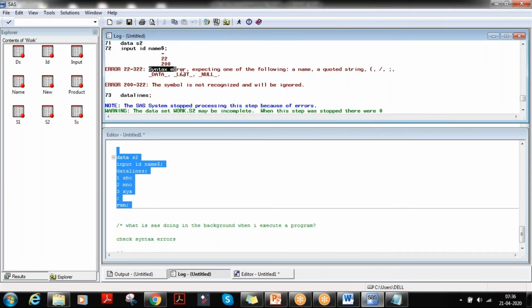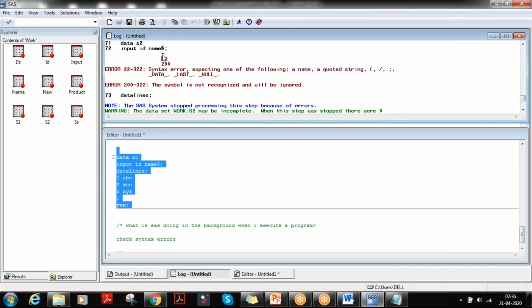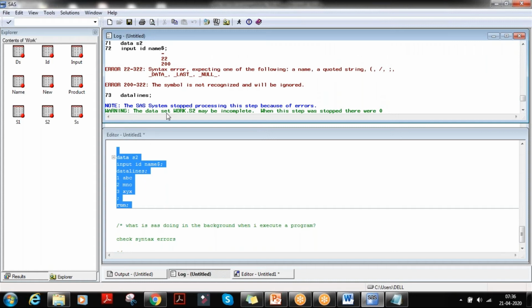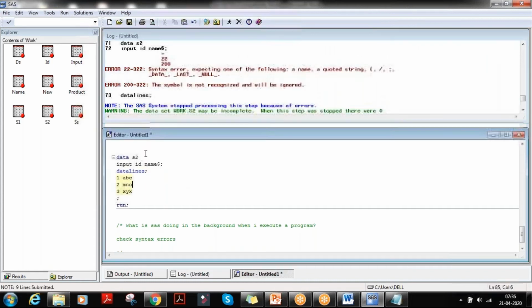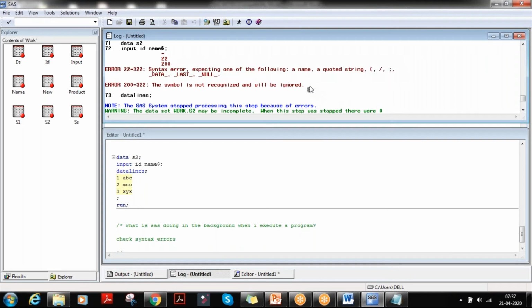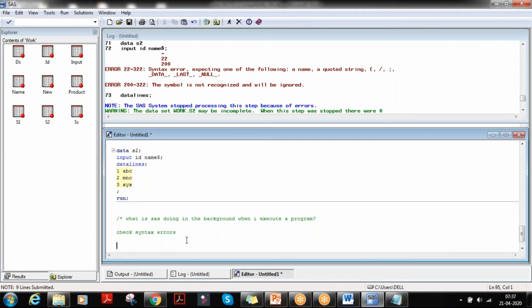What you got: there is a syntax error, expecting one of the following, and it asks for something below that. You need to give the semicolon there; we missed it and it gave an error. The error would be in red color. SAS is simple: wherever the error is, we can see it in the log window. So firstly, it will check the syntax errors.